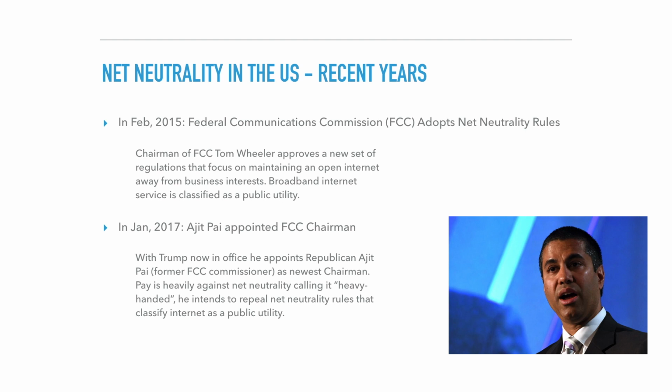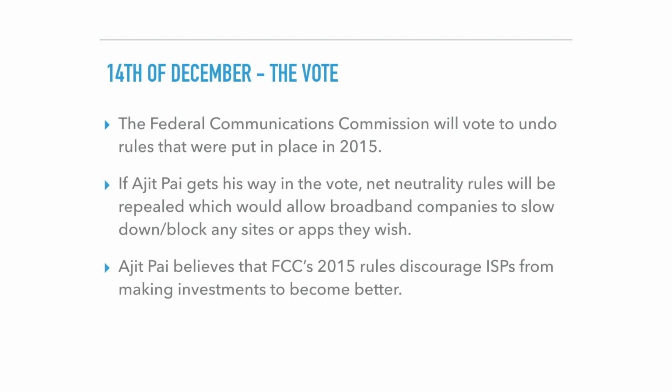However, 2 years later in January 2017, Donald Trump appoints Republican Ajit Pai as newest chairman of the Federal Communications Commission. From the beginning, it is clear he is against net neutrality, calling it heavy-handed and suggests it's on its way out. He intends to repeal net neutrality rules that classify the internet as a public utility. On the 14th of December 2017, there will be a vote to undo these regulations that were put in place in 2015. If Ajit Pai gets his way, then net neutrality rules will be repealed, thus allowing broadband companies to slow down or block any sites or apps they wish.